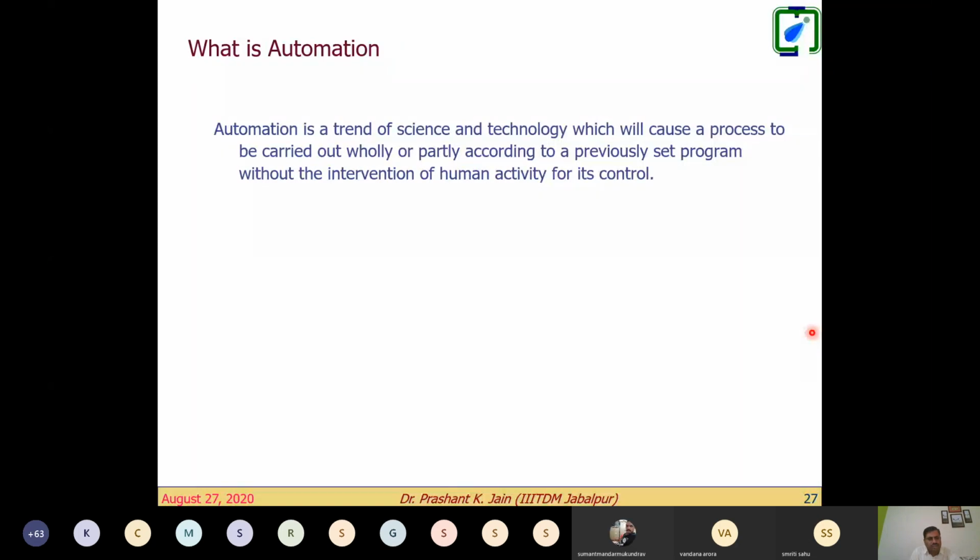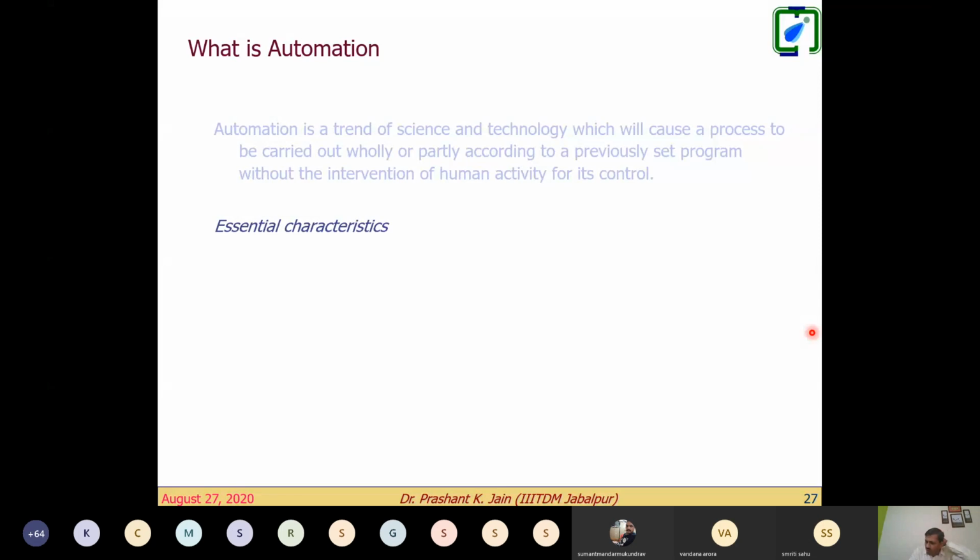So in general, when we talk about automation, we immediately think about sensors or some electronics circuitry, right? But this is not always the case. It need not necessarily have this. Say, for example, what characteristics do we look for in an automated system, right?